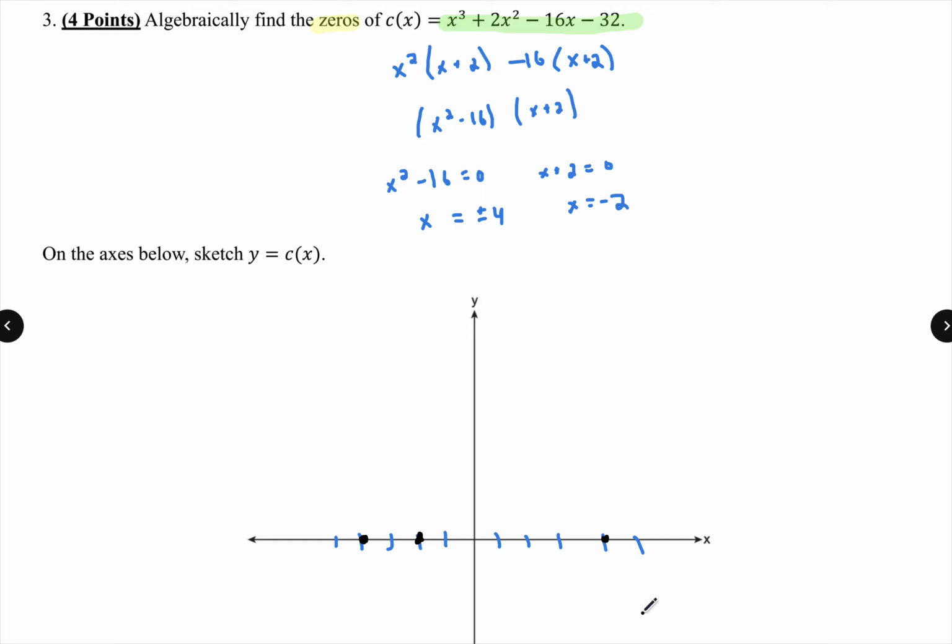Technically the y-intercept is negative 32. You could label that, but if you don't label it, I looked, you would actually get full credit. If I graph this on my graphing calculator, I'll see that the graph starts in the negative, goes up, a nice little curve to my second 0, another nice little curve, and finishes off going into positive infinity. If you draw something like this, you're getting basically 2 points for finding the zeros and 2 points for sketching the graph. I don't think this is that bad.